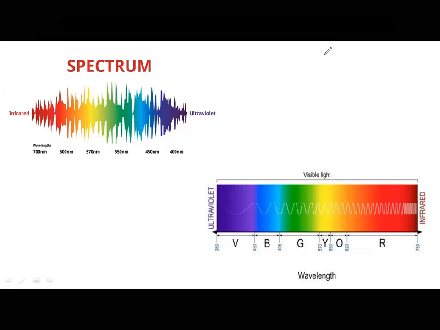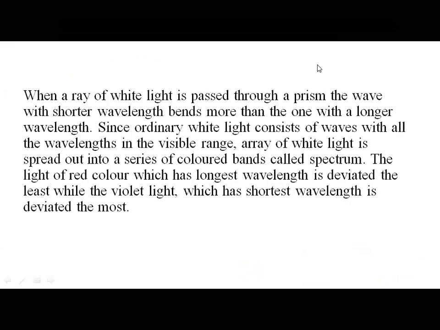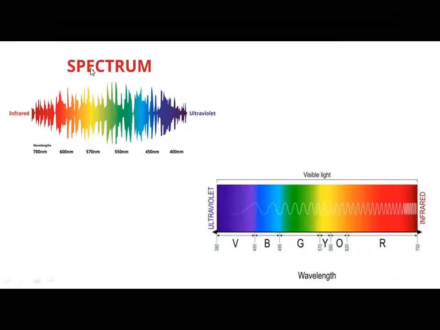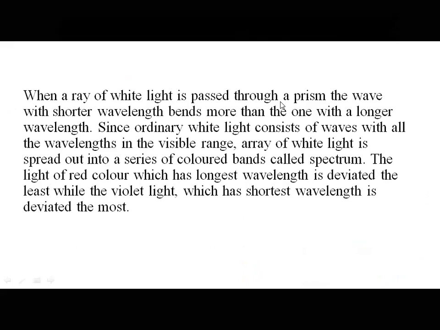Yes, so let us try to define this spectrum. When a ray of light is passed through a prism, see, in the previous video we have discussed, when all these radiations, all these wavelengths are seen at a stretch, this appears as white light. Yes, that's the reason the visible light which comes from the sun is white light, right? We cannot see colorful lights here, yes or no? When this ray of white light is passed through a prism, the wave with shorter wavelength bends more than the one with longer wavelength.